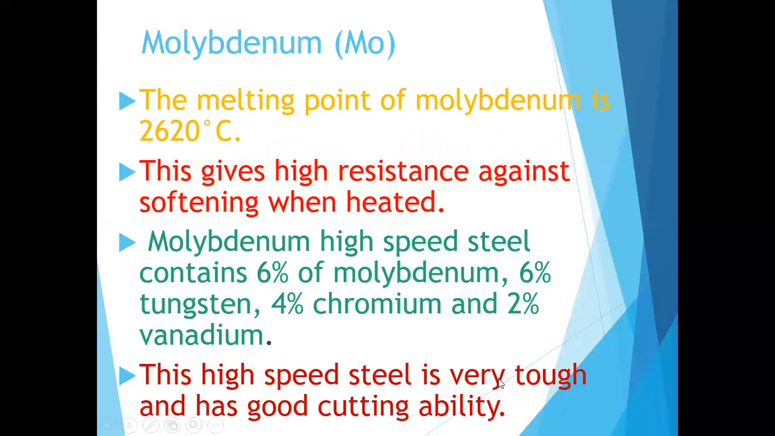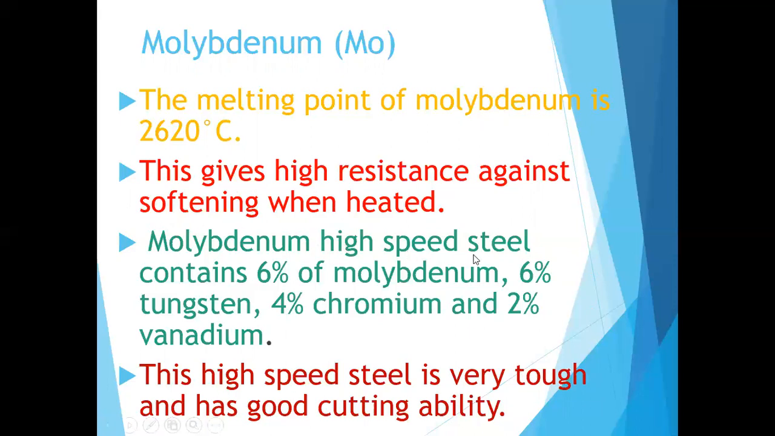The next one is molybdenum. The melting point of molybdenum is 2620 degrees Celsius. It gives high resistance against softening when heated.